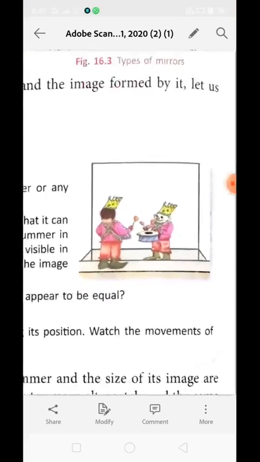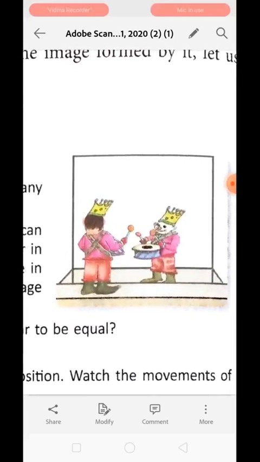Now to perform this activity, what do we need to do? We will take a plain mirror with a stand and support so that it can stand vertically upright. Now place it on the table and put a toy drummer in front of it. There will be a clear image of the toy drummer visible in the mirror. Move the toy to different positions and observe the image in each case.